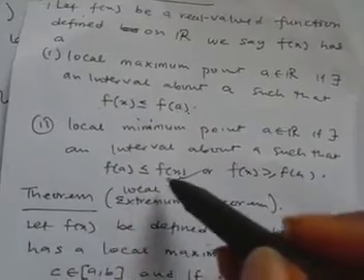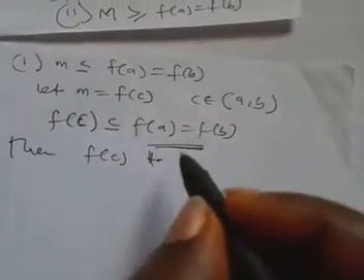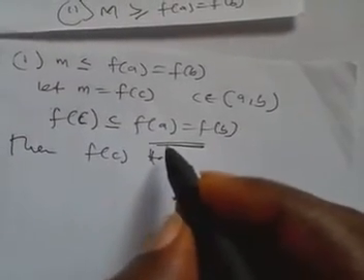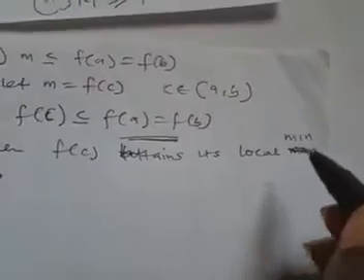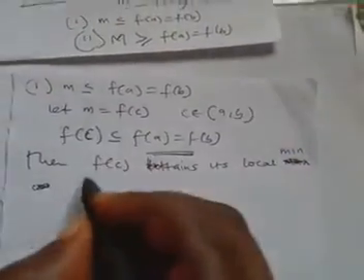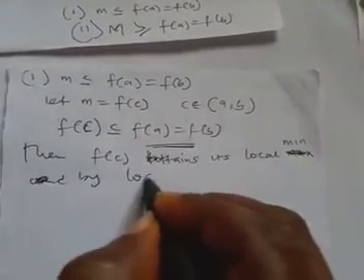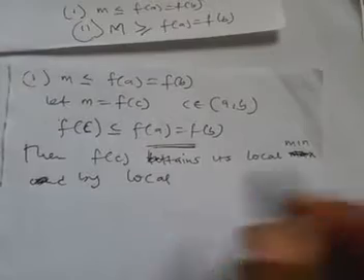So in that case, we say that f of c attains its local minimum, and by the local extremum theorem.